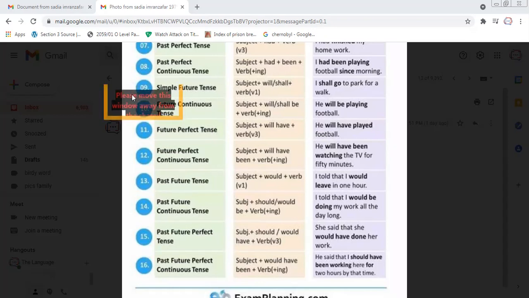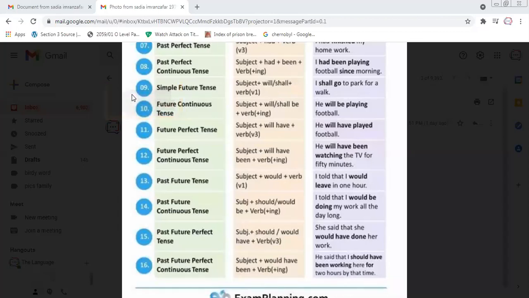Will is used with he, she, it, and shall is used with I, we, you, they, but they can be used vice versa in modern English as well, to make it a compulsion, to stress it. So the example of simple future tense is: I shall go to park for a walk.